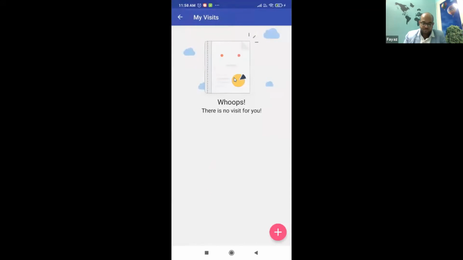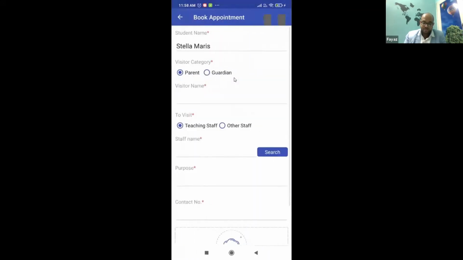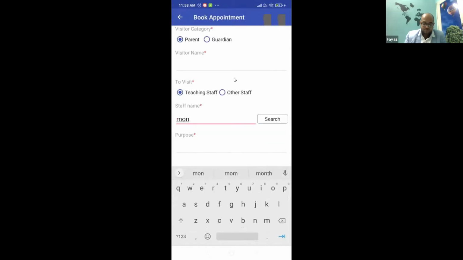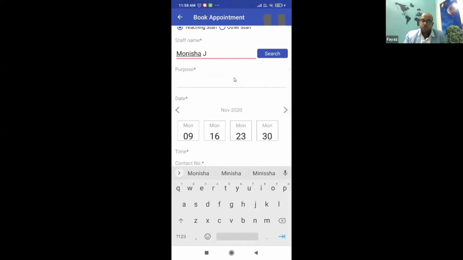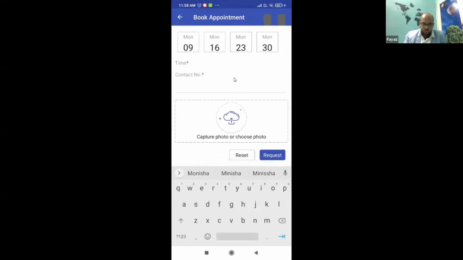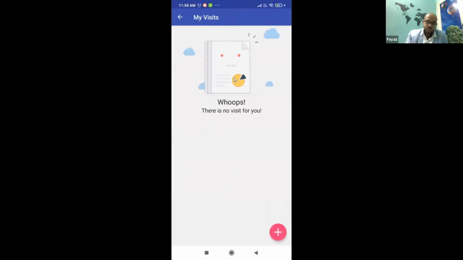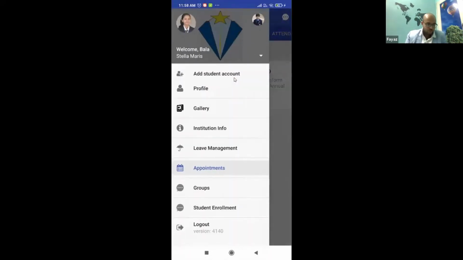Where as a parent, if I want to come and meet any faculty, I can select my visitor's name. I can search the staff, say, okay, I want to meet Monisha. What is the purpose? Which date do you want to meet? Once you send it across, automatically a notification will go to that particular faculty, Monisha. She can accept it, then you can come along and meet her, or if she feels there's a requirement of change in the time, that can also very much be done, right? So that's the whole idea of being able to do appointments as well.